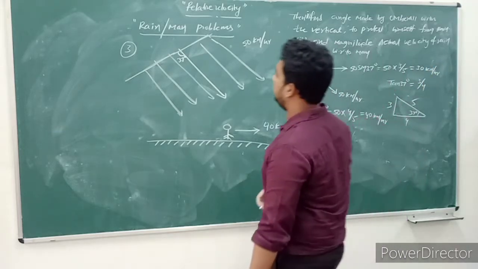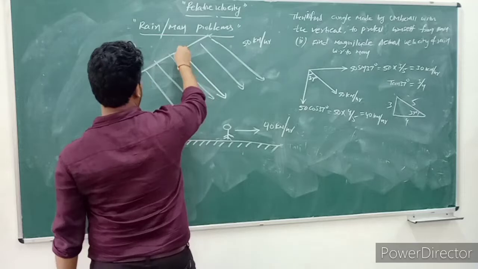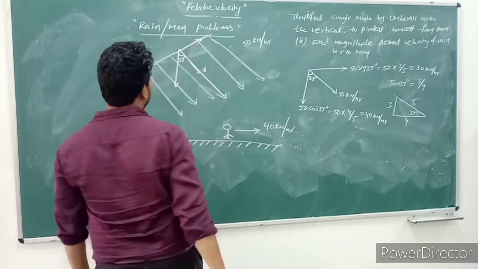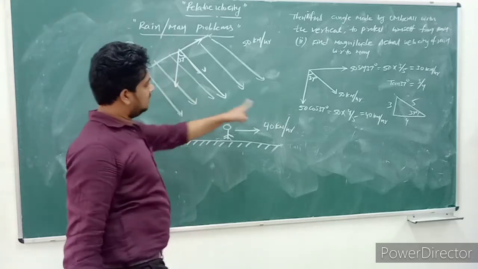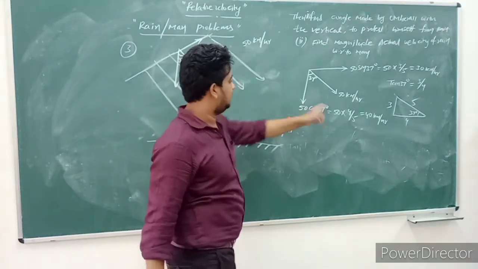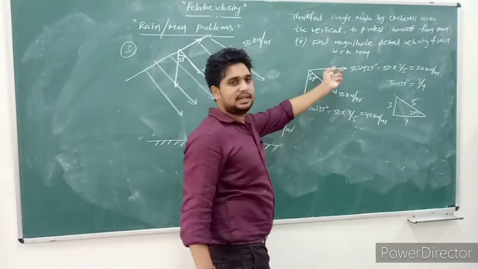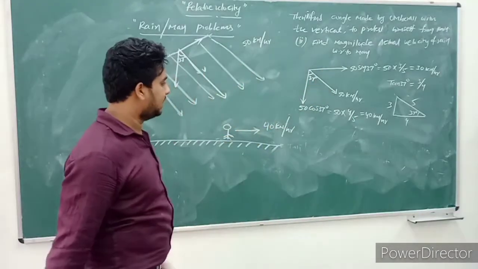So the angle with the vertical can be drawn like this. So this is the last vector. We consider 50 cos theta whenever it made an angle, that we consider as cos. The other one we consider as sin. This is the direction.